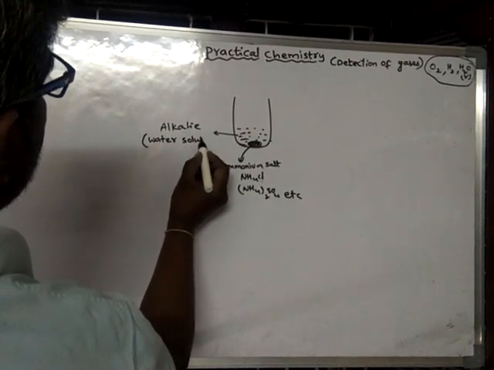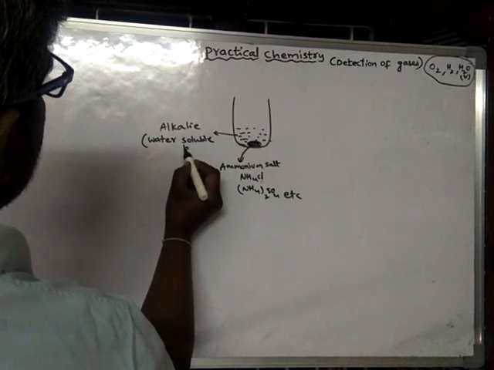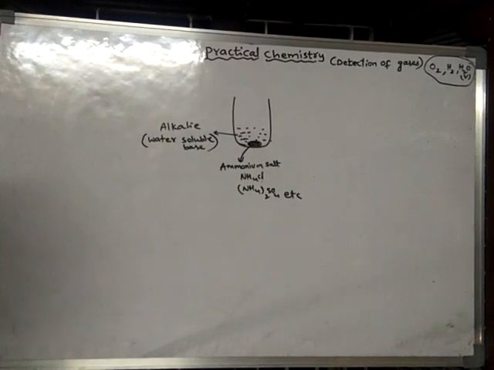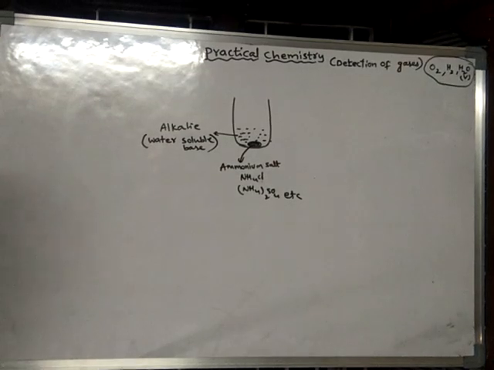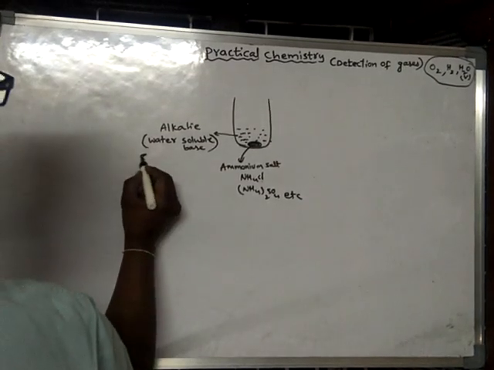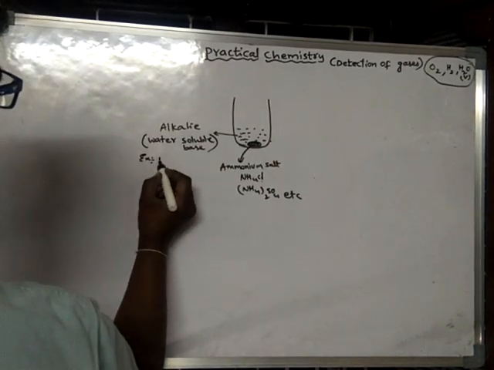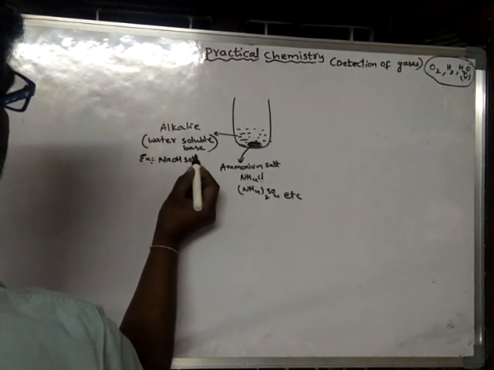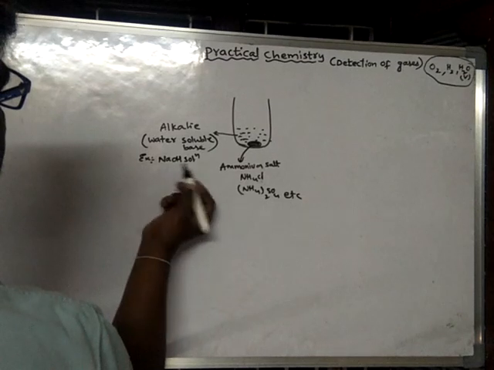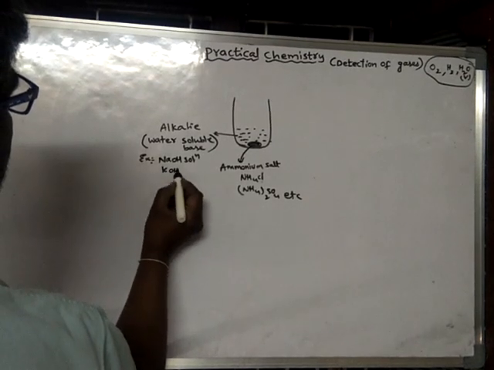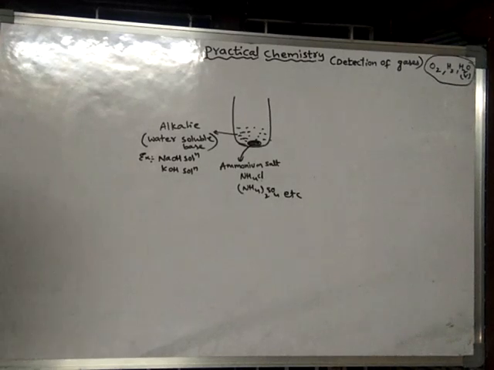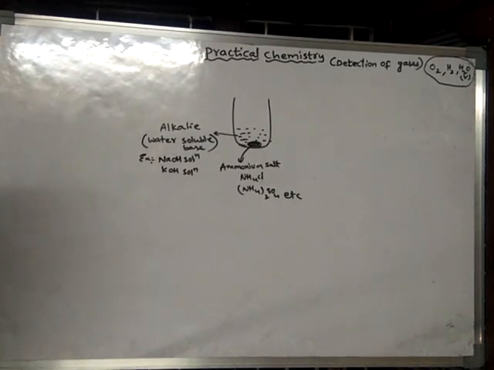An alkali is a water soluble base. Example, NaOH solution is an alkali, or else KOH solution, etc. So NaOH is a water soluble base.